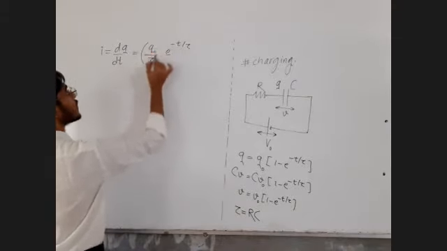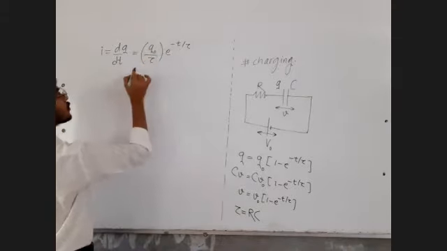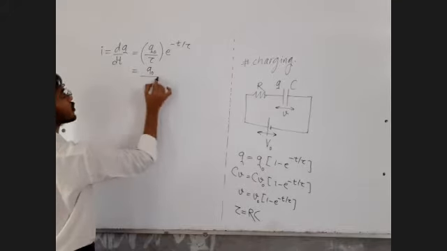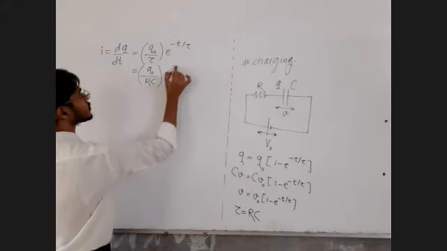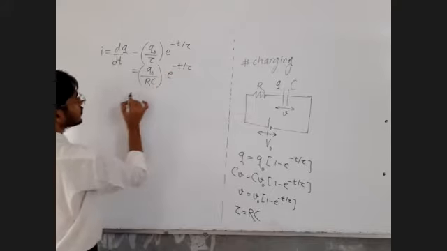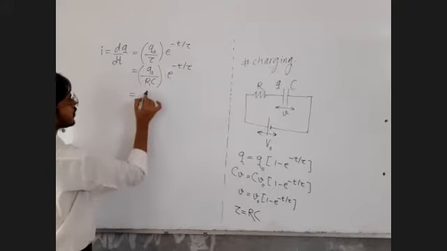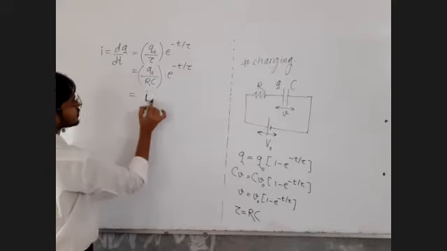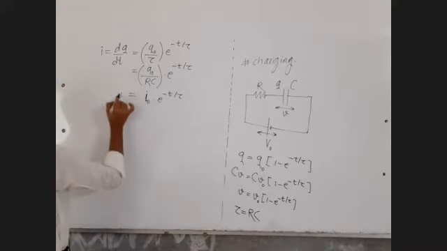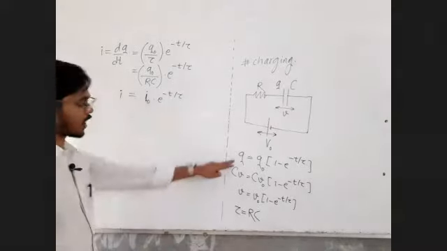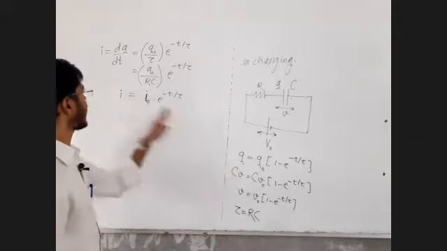We call this value the maximum charge upon time constant. Of course, the time constant is equal to RC, so it is Q0 upon RC times e raised to minus t by tau. This Q0 upon RC is called I0, the maximum current, so I is equal to I0 into e raised to minus t by tau. Then we plotted the graphs for charge, voltage and current.